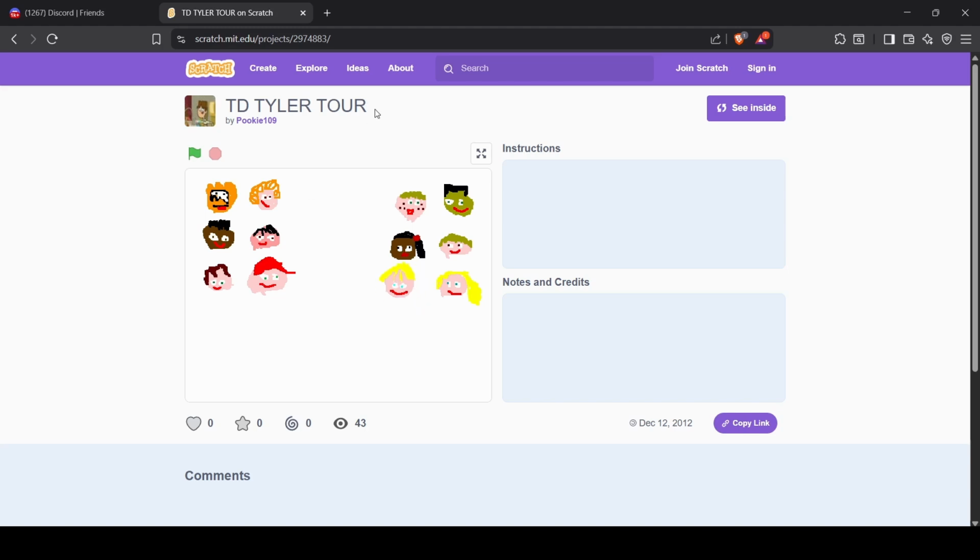But the reason it's called Total Drama Tyler Tour, I think these are meant to be based on friends of mine from back in school, some of these characters are. This here is obviously meant to be an orange puffle from Club Penguin. But all of these other characters I think are meant to be people I might have known in school at the time. And Total Drama Tyler Tour is probably because one of my friends named Tyler is probably meant to be one of these characters here.